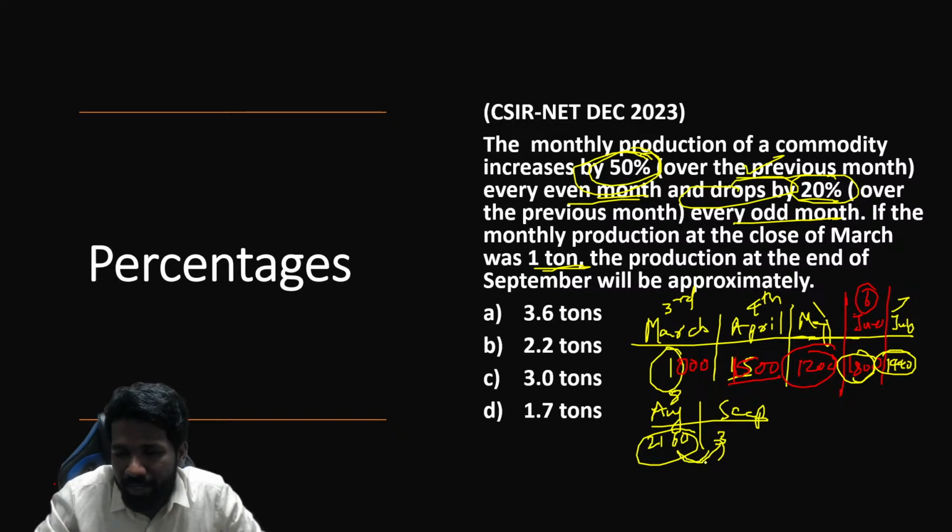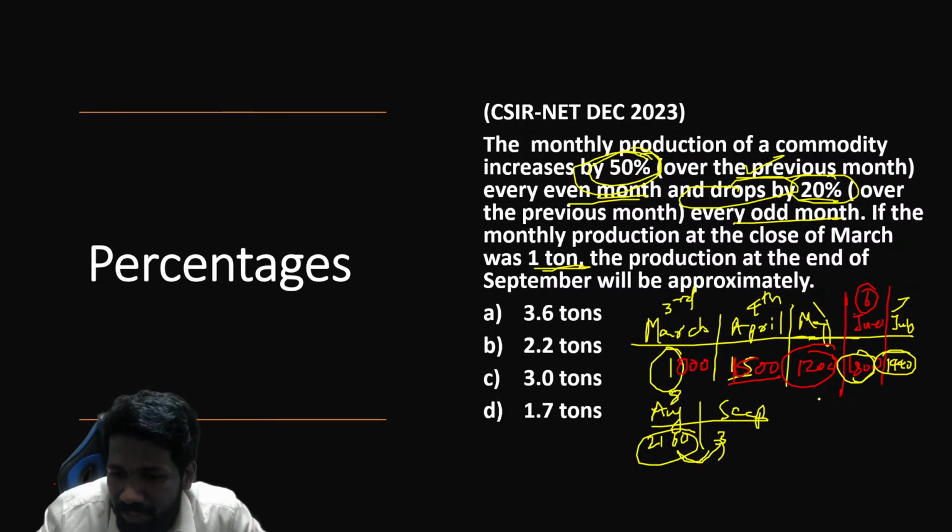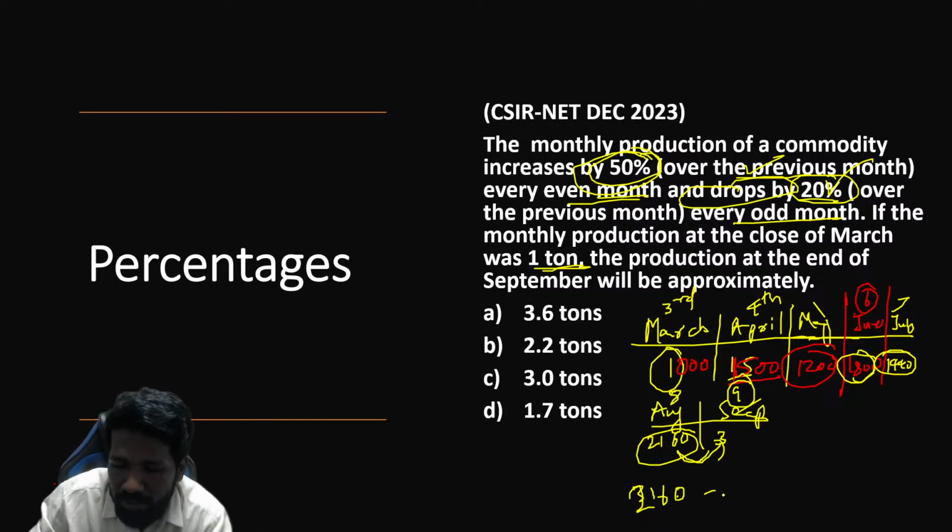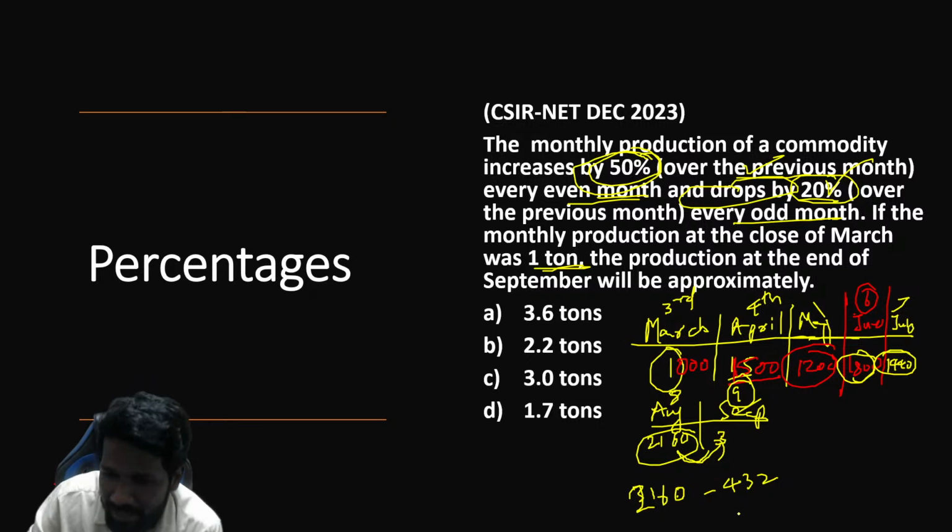20% drop is happening, na? Not 50% increase. It is 20% drop, as September is the odd month. Odd month mein drop hoga. So 2160 minus 20% of 2160. 10% is 216, 20% will be 432. So 432 subtracted will be the answer.